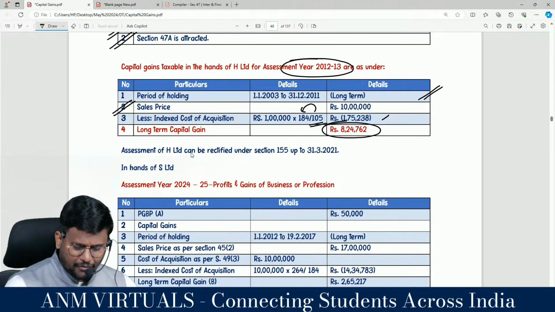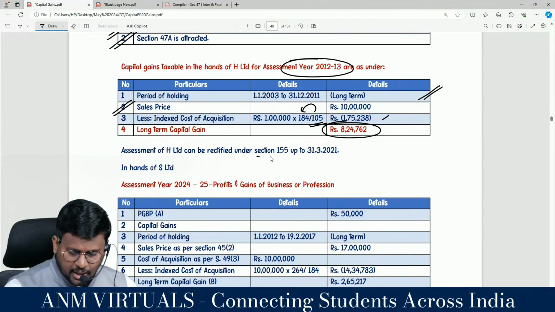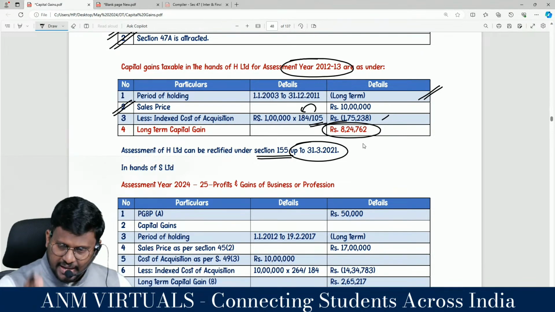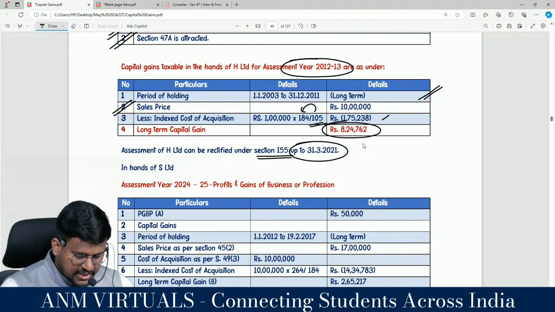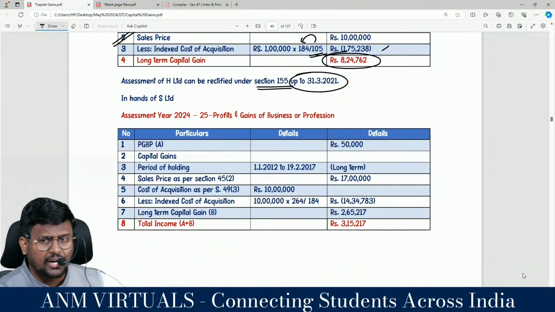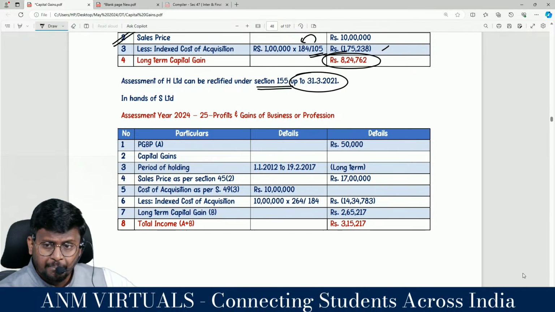So assessment of H Limited can be rectified under what section? Up to 31/3/2021, which is 8 years. Hello sir. Sir, in the hands of whom? S Limited subsidiary company, they have converted the capital asset into stock in trade. 2x will be applicable. Number one, first we have to calculate the PGBP.